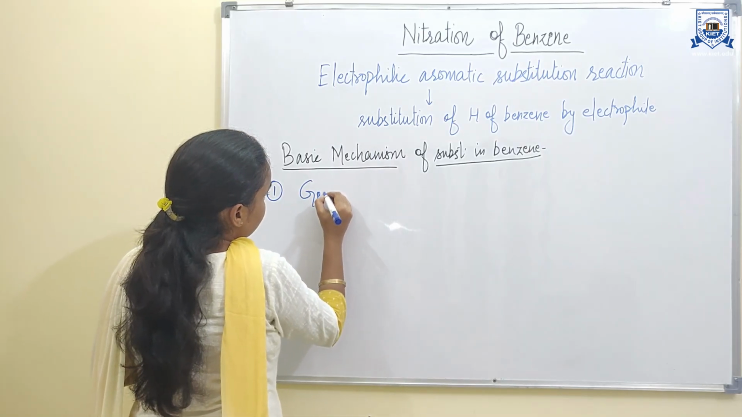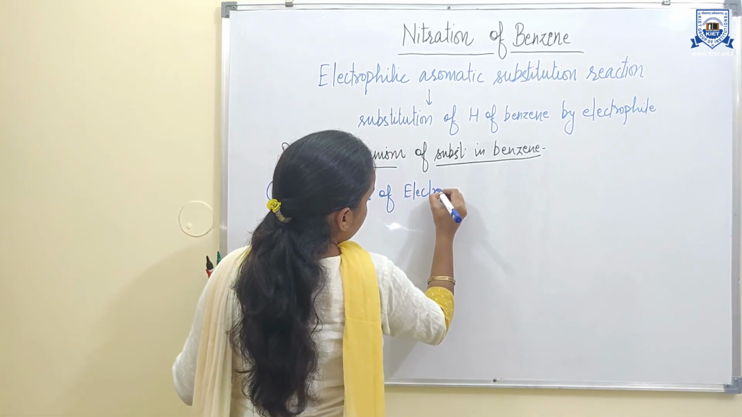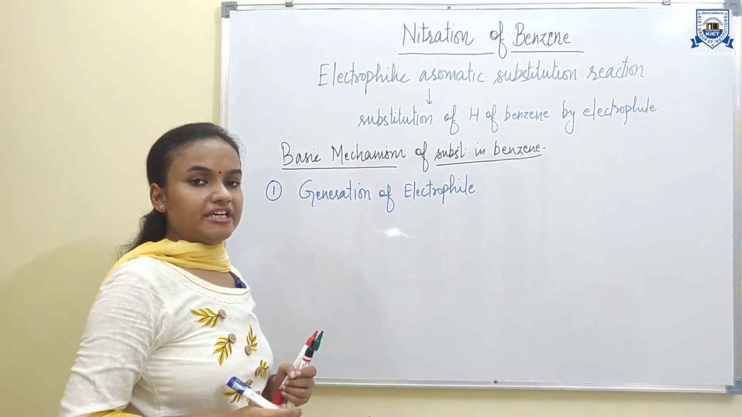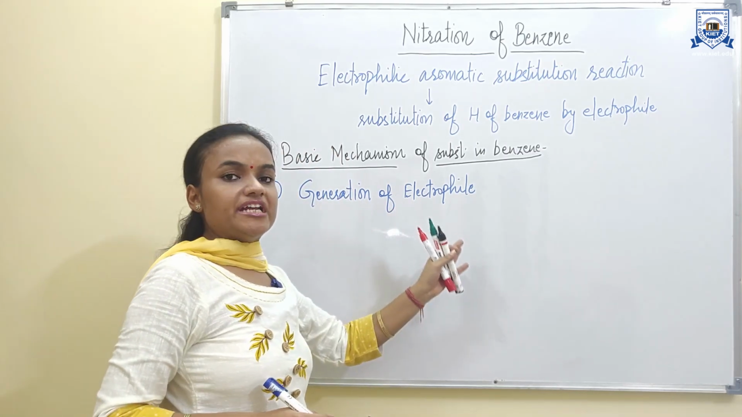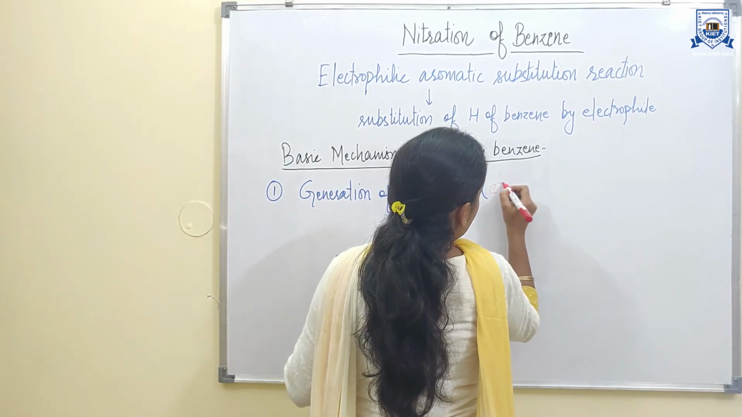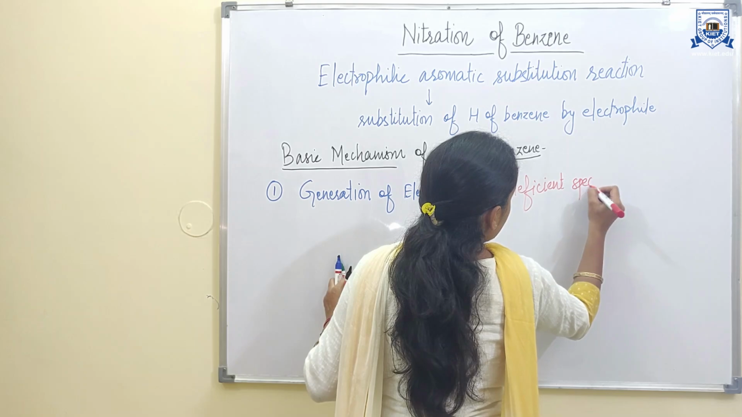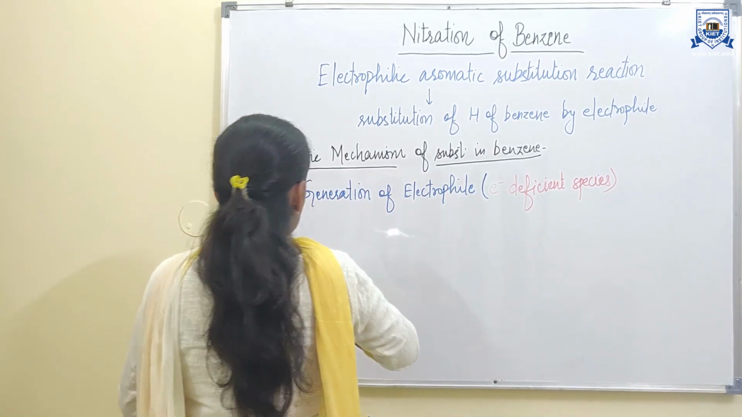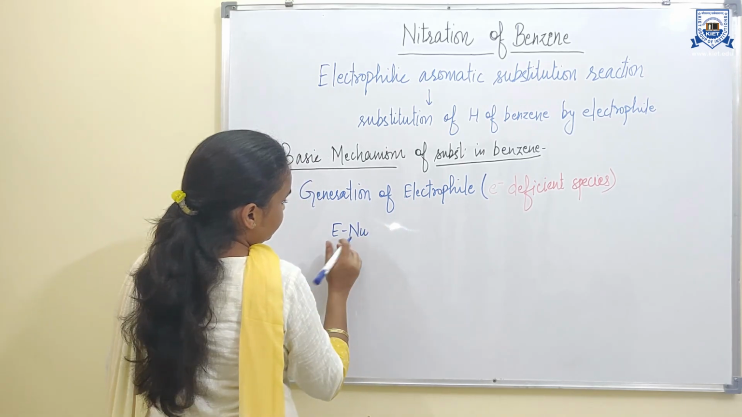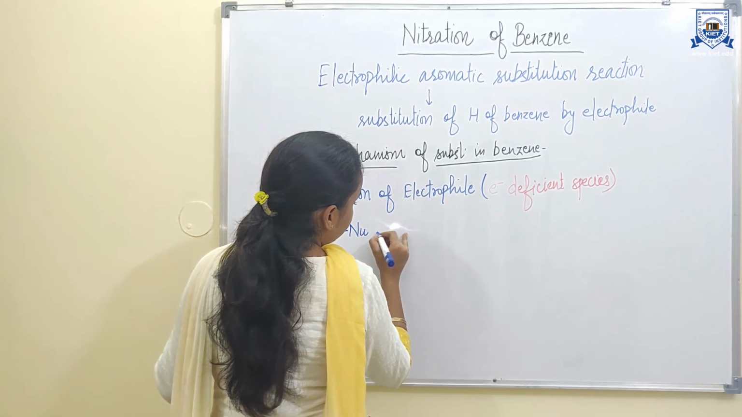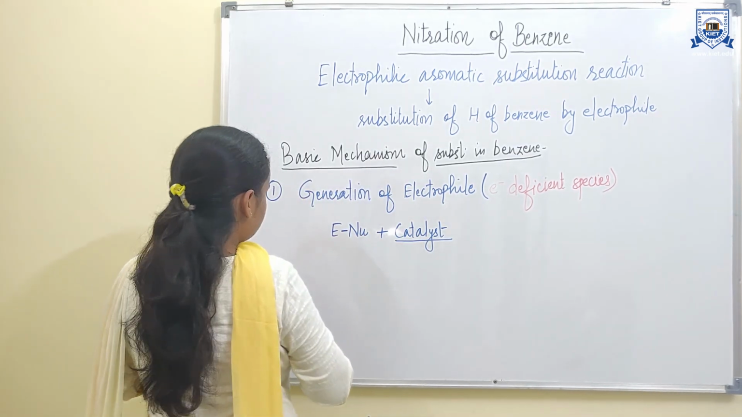First step is generation of the electrophile. Since benzene contains a pi electron cloud, it is electron rich, so it is susceptible to electrophile attack, because electrophiles are electron deficient species. So any reagent which contains an electrophile and a nucleophile, in the presence of a catalyst, is used to generate the electrophile.